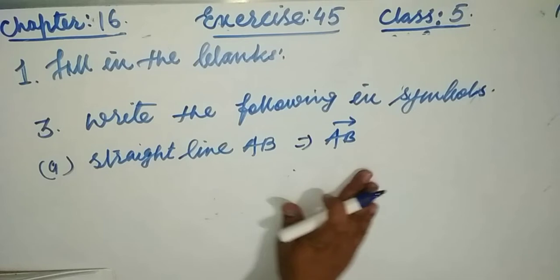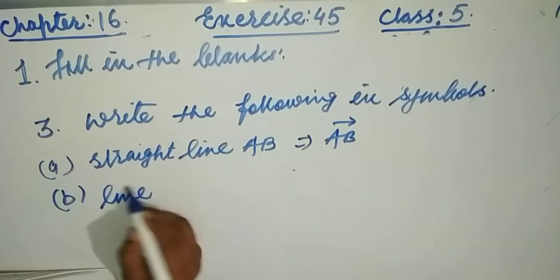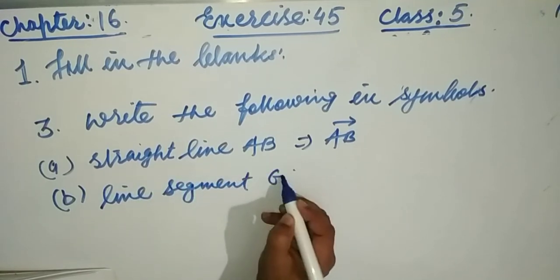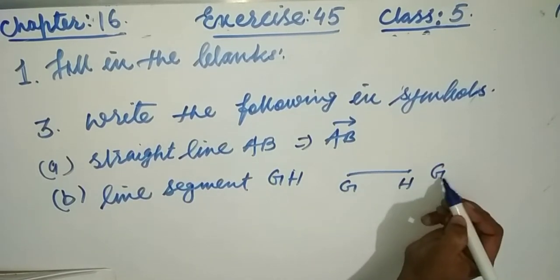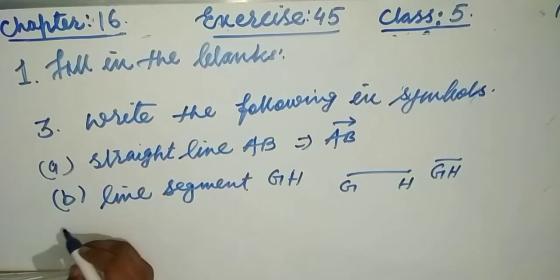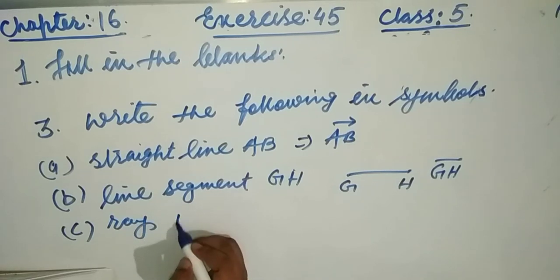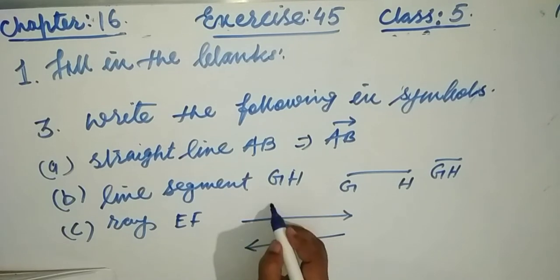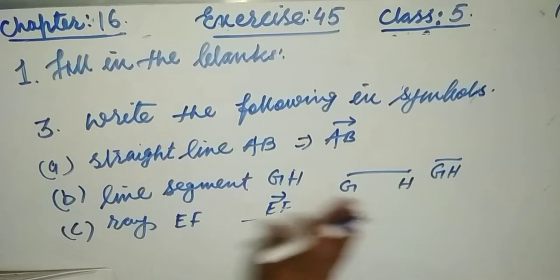Now what about B? B says line segment GH. This is G and this is H, so it is written like this as a line segment. Now C, ray EF. The ray starts from E and passes through F, so this is the ray. I hope you are clear.